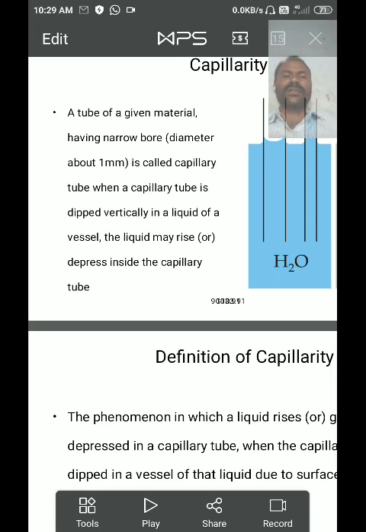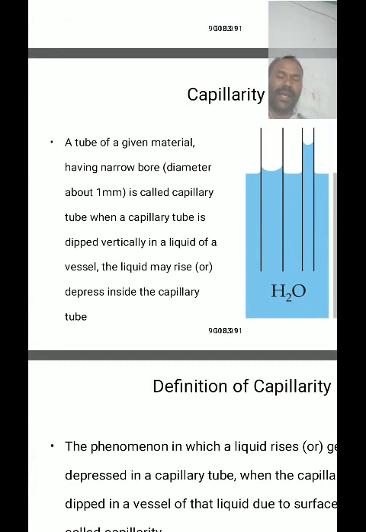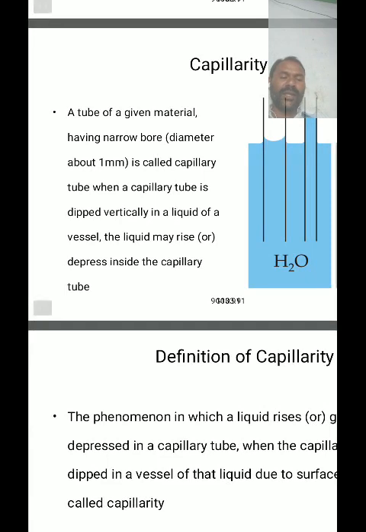This whole phenomenon occurs due to surface tension or capillary action. Another example is the rise of kerosene or oil in a wick, which gives a continuous flame from the stove.